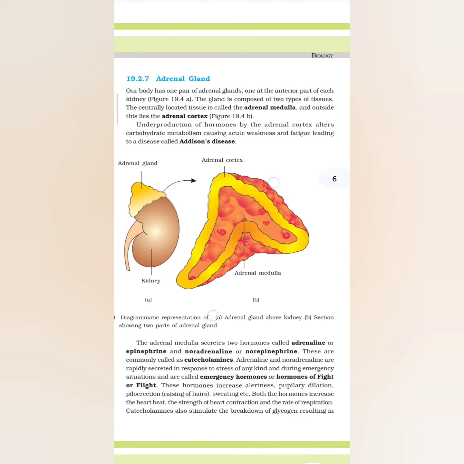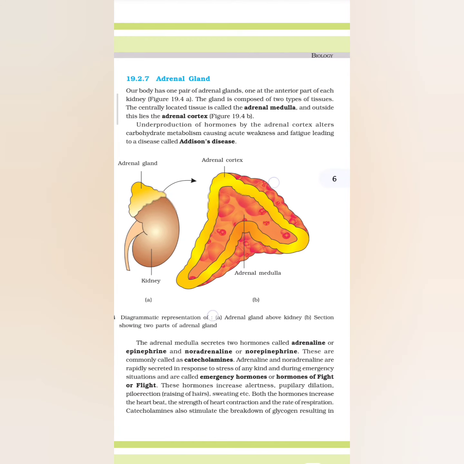The adrenal medulla secretes two hormones called adrenaline or epinephrine and noradrenaline or norepinephrine. These are commonly called catecholamines. Adrenaline and noradrenaline are rapidly secreted in response to stress of any kind and during emergency situations and are called emergency hormones or hormones of fight or flight.